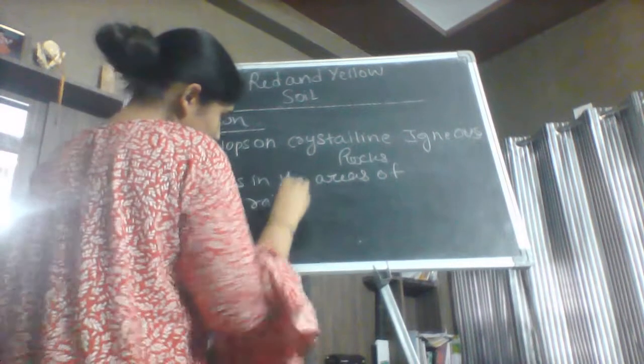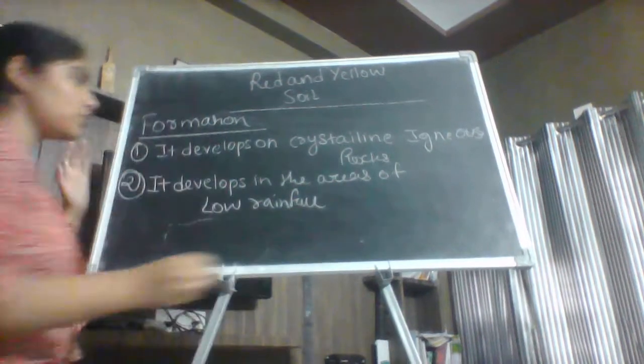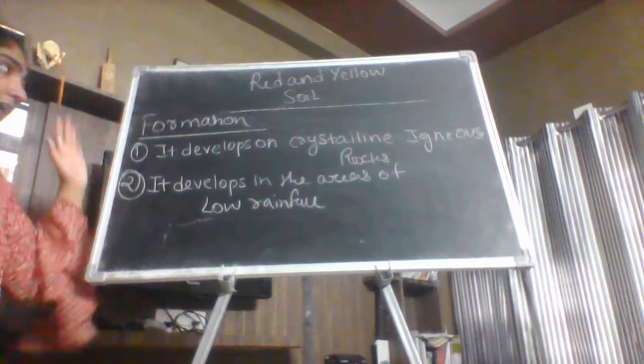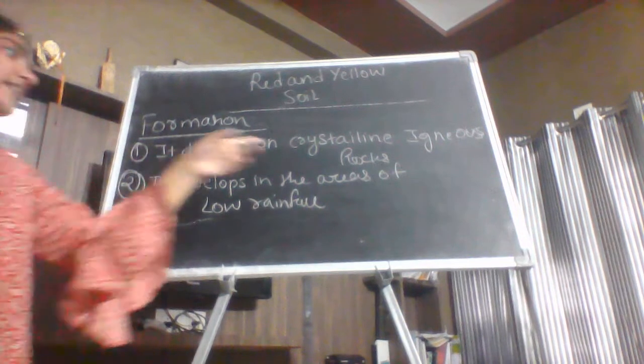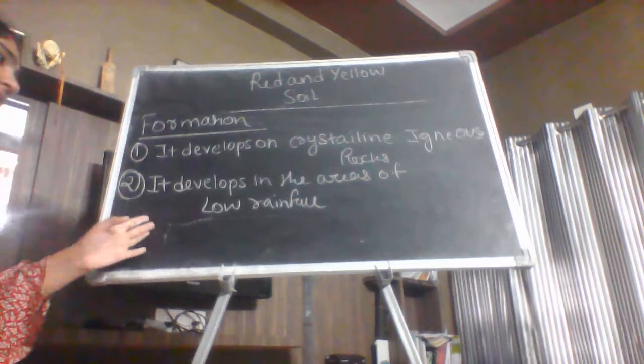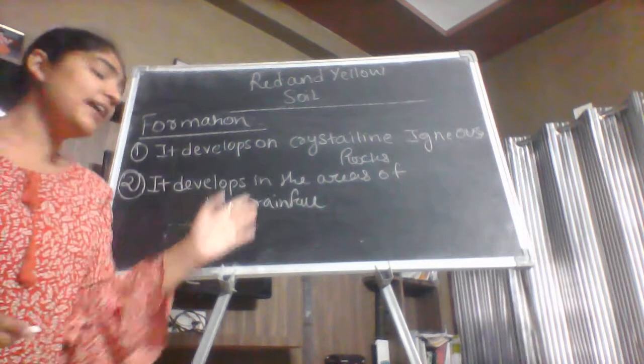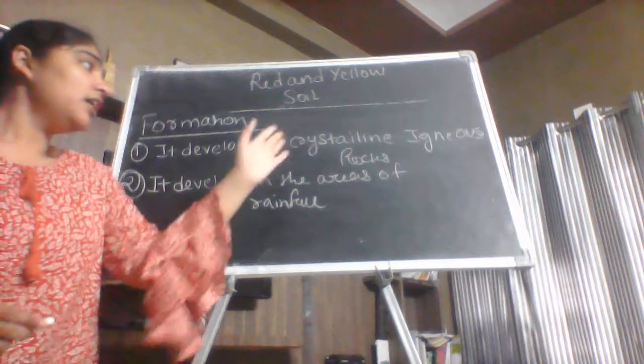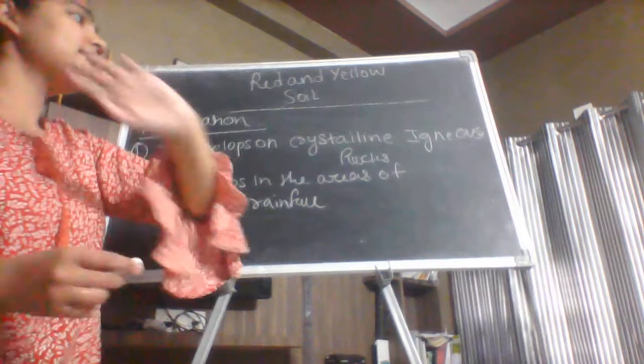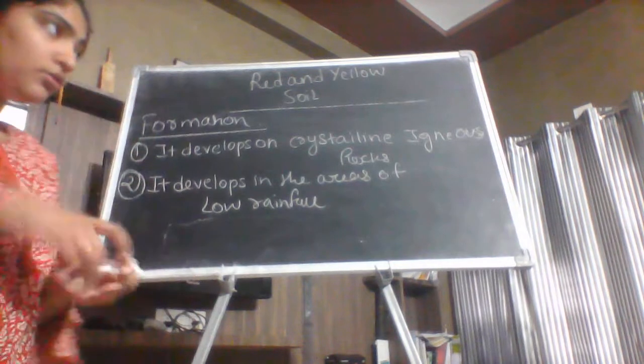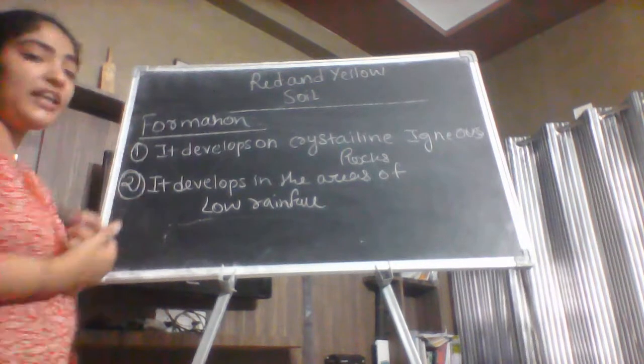So these are the 2 points of the formation of the red and yellow soil. That first it develops on the crystalline igneous rocks, and the second is that it develops in the areas of the low rainfall.